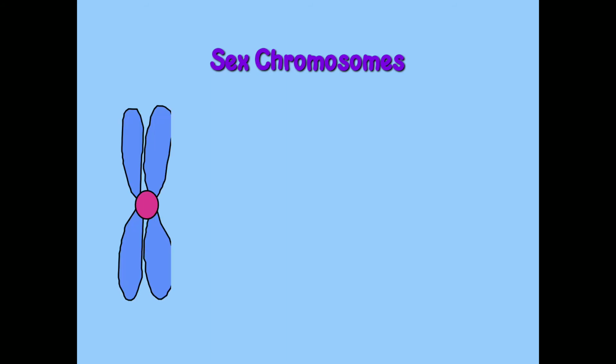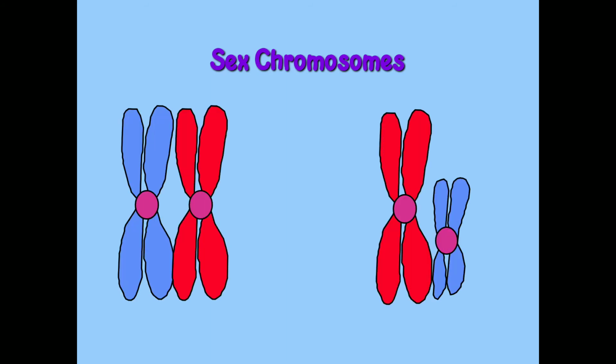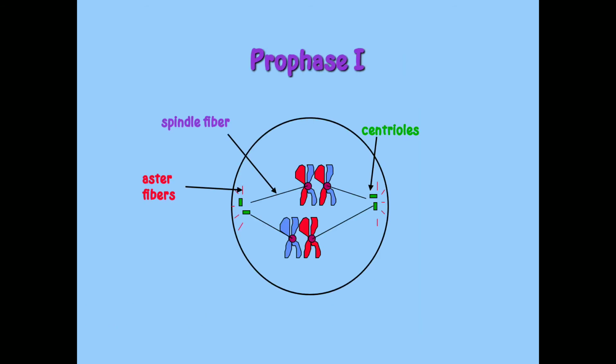Sex chromosomes. In the first photograph, you can see XX chromosomes, that is of female, and in the second photograph you can see XY chromosomes, that is of male. Then next is prophase first.